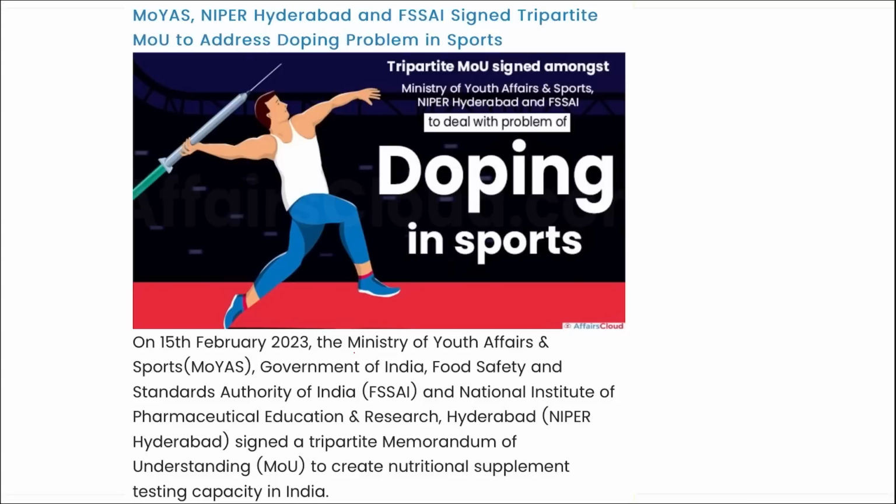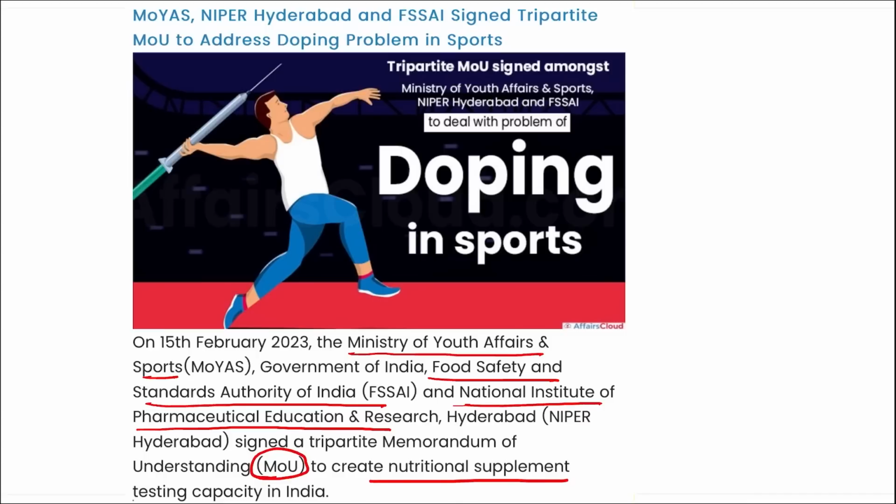So here you can see it is your Ministry of Youth Affairs and Sports and FASAI along with the National Institute of Pharmaceutical Education and Research in Hyderabad. They have signed a memorandum of understanding to create national supplement testing capacity in India. The MOU is part of an effort to address doping problems in sports and to create awareness about the risk doping has on health, as well as the ban they will be facing for many years if they get caught while doping.